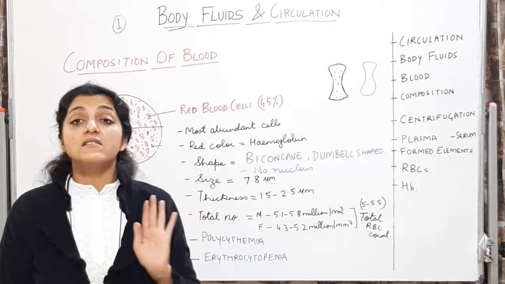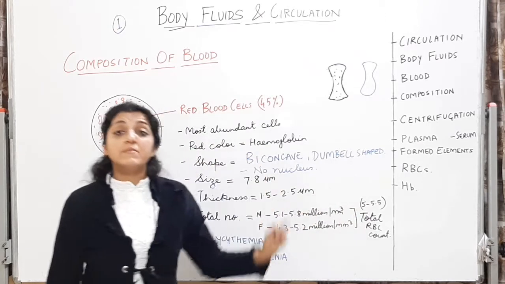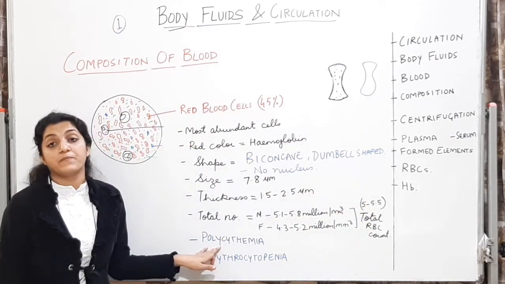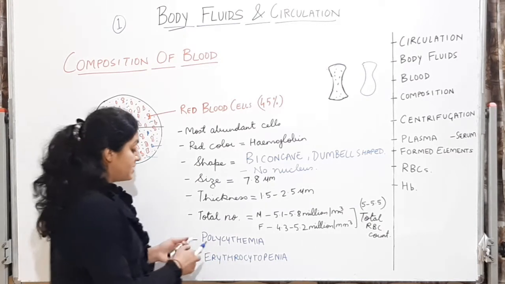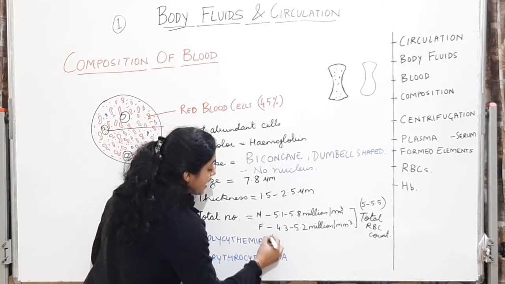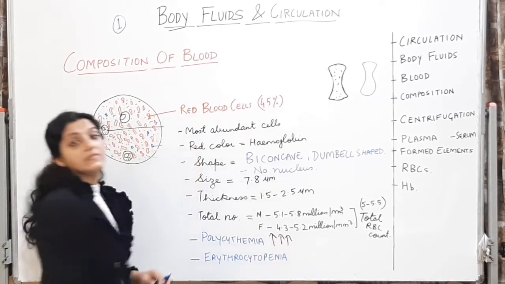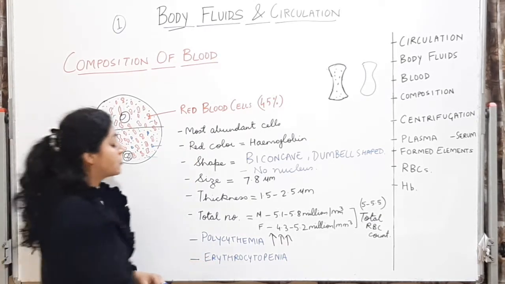Now, an increase in the RBC count from this normal range is called polycythemia. Write it down, the RBC count has increased. Whereas a decrease in the RBC count is called erythrocytopenia.